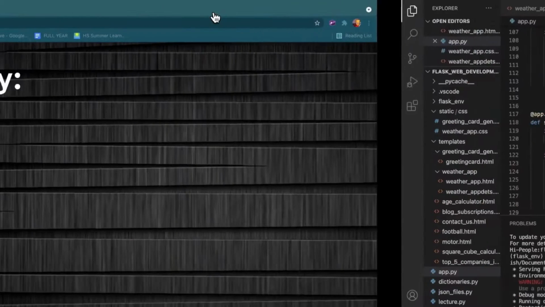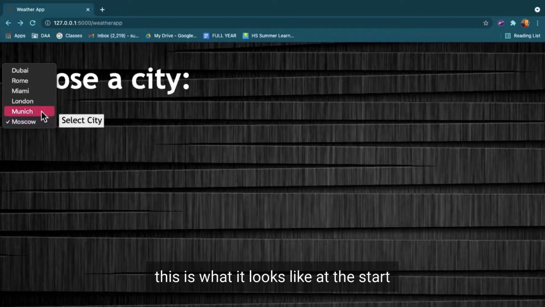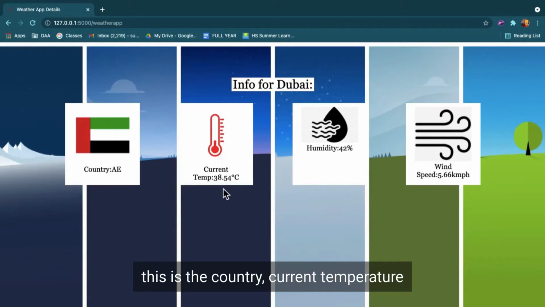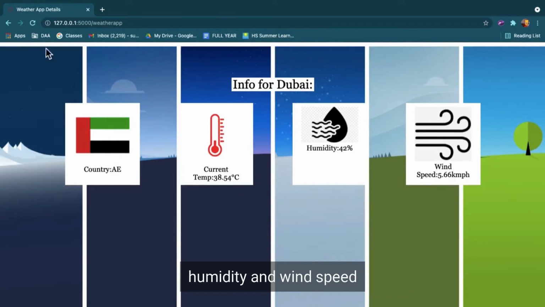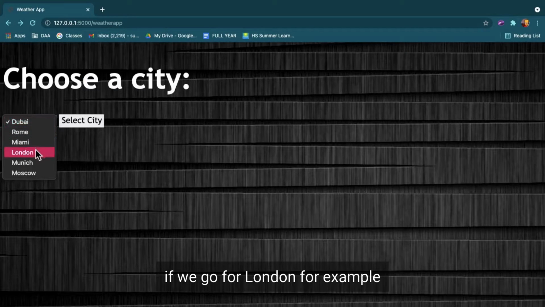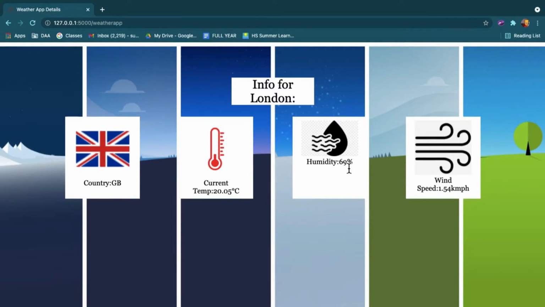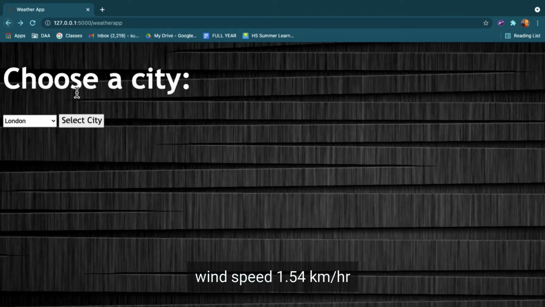If we run it, this is what it looks like at the start. We'll choose Dubai for now, select city. This is the country, the current temperature, the humidity, and the wind speed. So if we go for London, for example, we can see country, Great Britain, current temperature 20.5 Celsius, humidity 69%, wind speed 1.54 kilometers per hour.